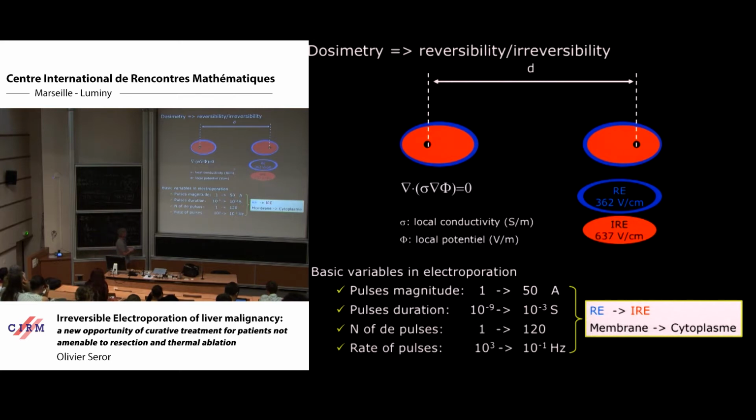We have to accumulate the number of pulses between each combination of electrodes, and commonly we set the generator to deliver up to 80 pulses between each combination of electrodes. The rate of pulses is also really important, and you can see that when we go this way for all these parameters, we shift from reversible effect to irreversible effect.